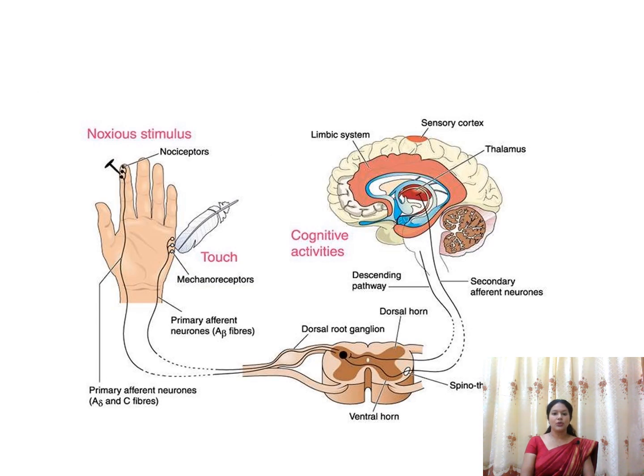So this image shows the pain perception. From the noxious stimulus it comes to the spinal cord, and from the spinal cord it gets carried to the brain, and from the brain you will get the reflex arc or reflex action.